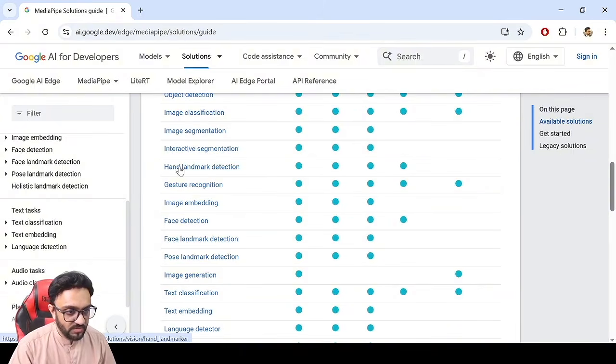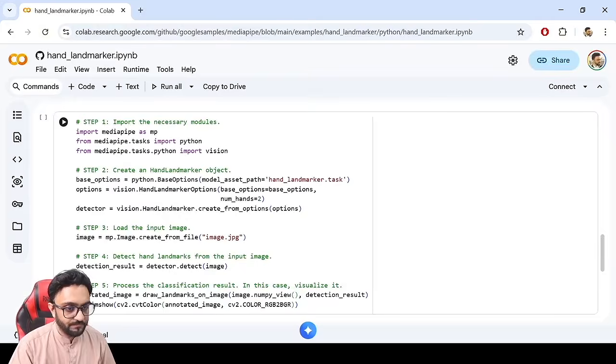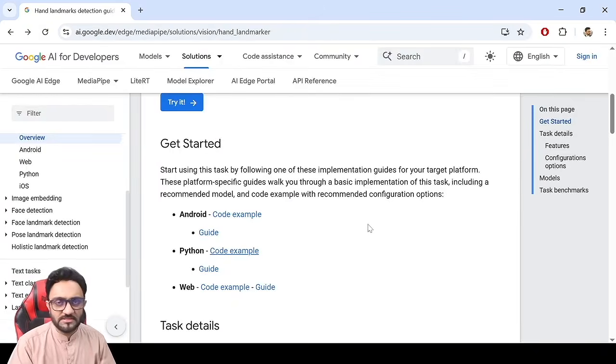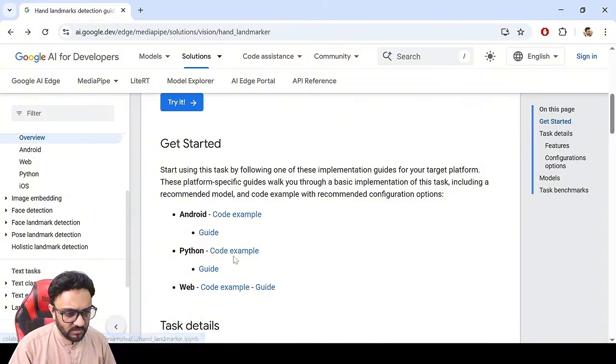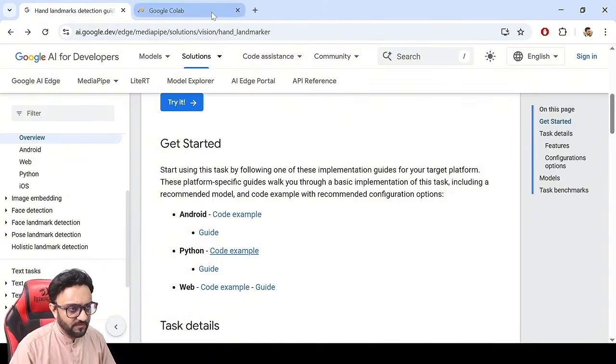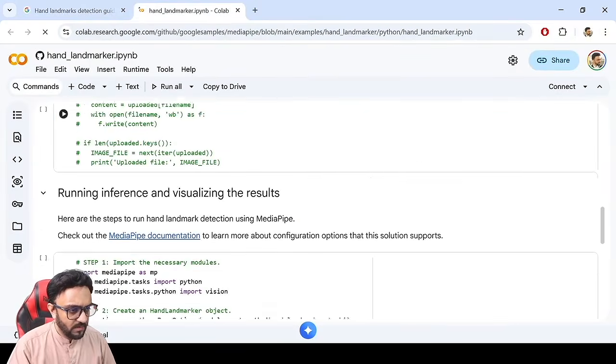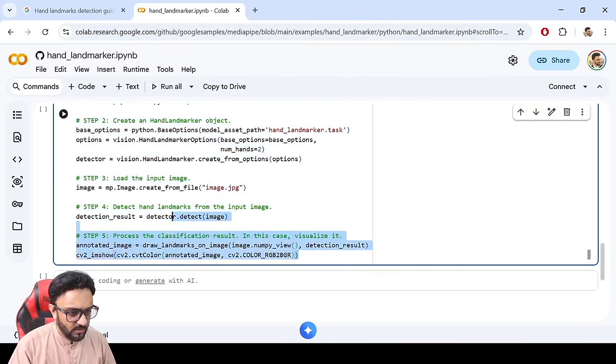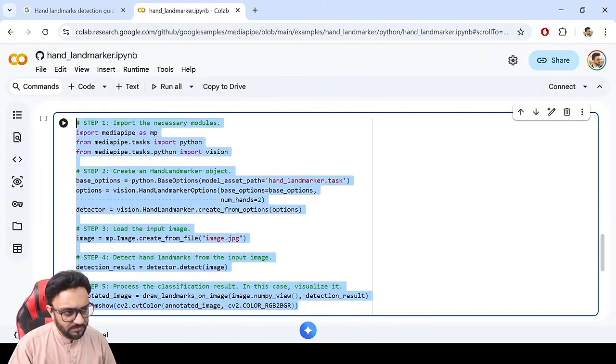So if we go to hand landmark detection, and this takes us to this notebook, and here we have all these different cells that we can run. So in most cases, the AI pretty much knows how to do this, or it will scan and get some code. If you want to give directly, you can also click on this and give it the code from this Google Colab as a sample. This is, I believe, only for image and not video, and not any live stream, but you can still give it an example of how this will work.